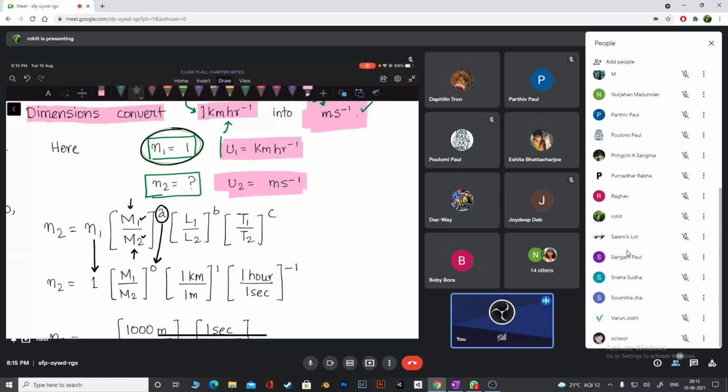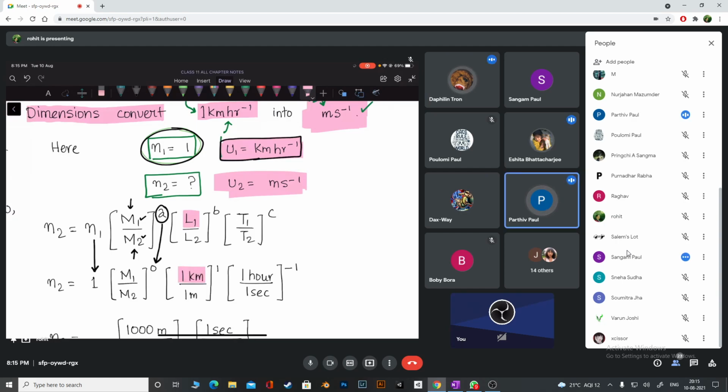In the length, in the first unit, what is the unit of length? Kilometer. Per hour? No, only length. Kilometer. So in place of L1, what have I written here? 1 kilometer, because unit means 1, no? So 1 kilometer. Then in the L2, what is L2?